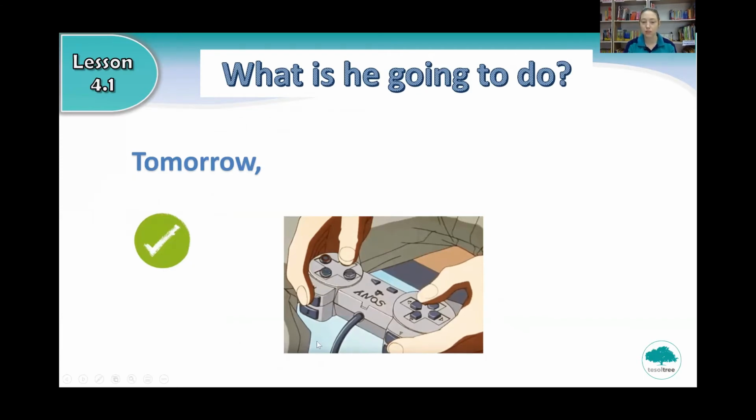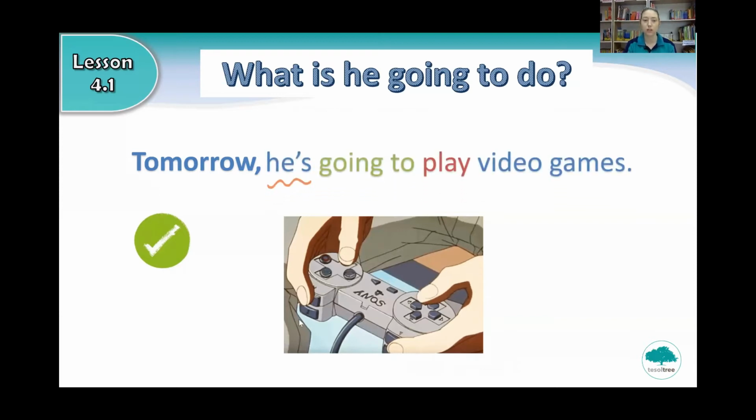Okay, now what is he going to do? What is this? Very good. So he is going to play video games. How do we say he is in a short way? Very good. Tomorrow he's going to play video games. Can you read the sentence? Tomorrow he's going to play video games. Very good.